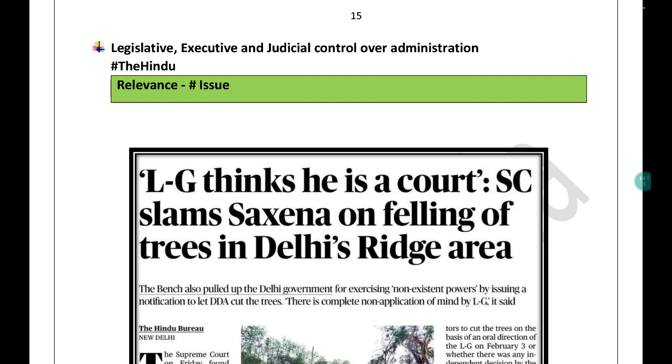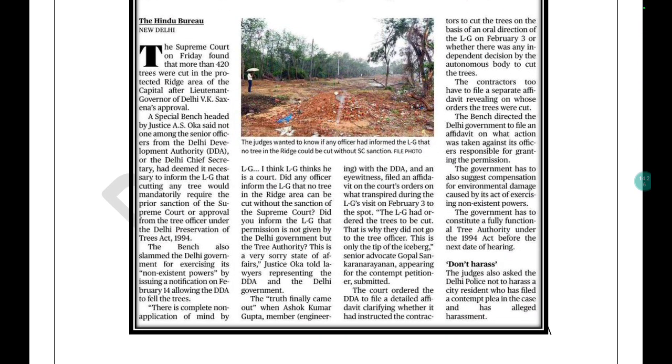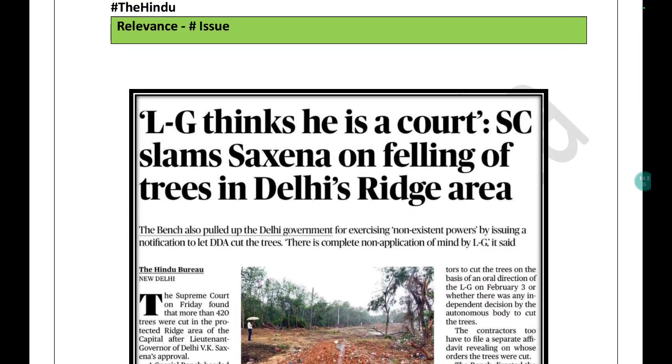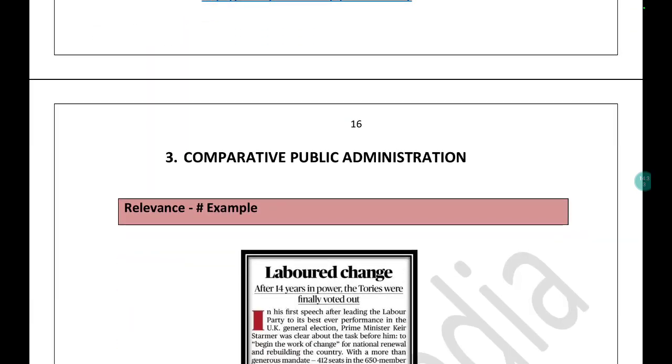Awareness is important, the article is not that important, but linking that article with the examples, with current affairs, with the static portion, with the PYQs is very important. I hope you are getting this. In one line you just need to mention this article in your static notes, wherever you have mentioned this kind of executive-judicial control topic. I hope you are getting this.